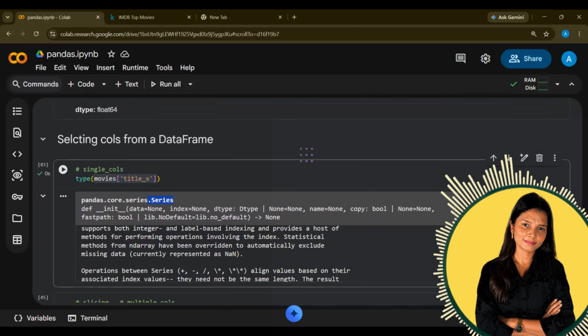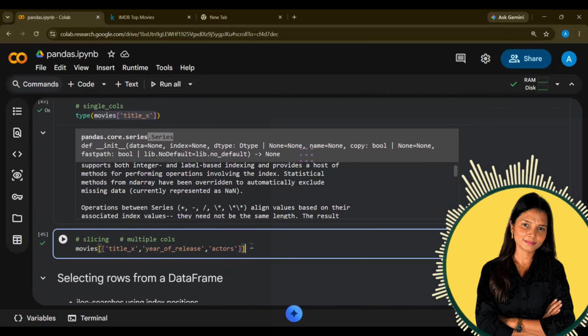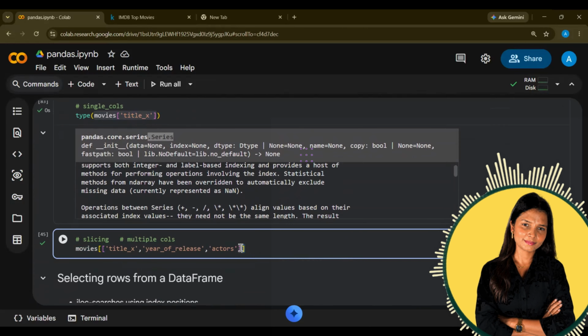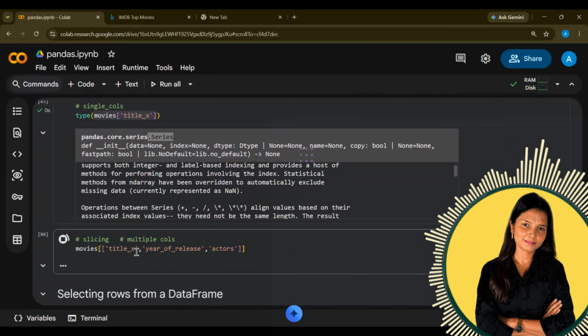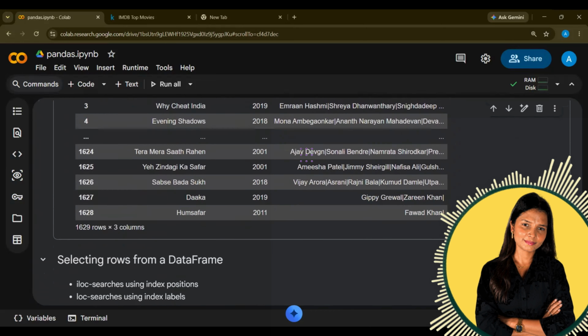Now let's say I want to do the slicing. It means I want to select multiple columns. So we do not use the single column method over here. We write down the data, and within the square brackets, you create one list of all the column names that you want to access. So I wanted to access 3 of them. I have written 3 columns, and it will only generate the output with the 3 columns.